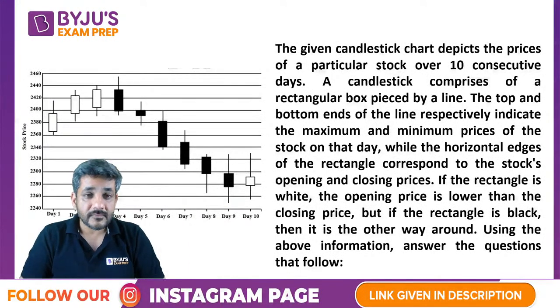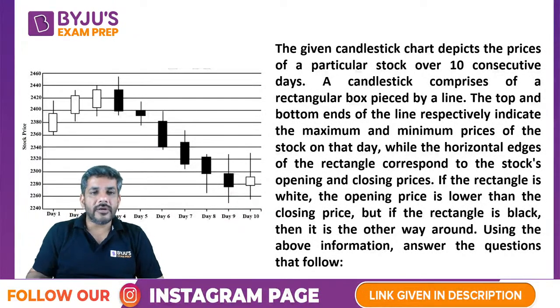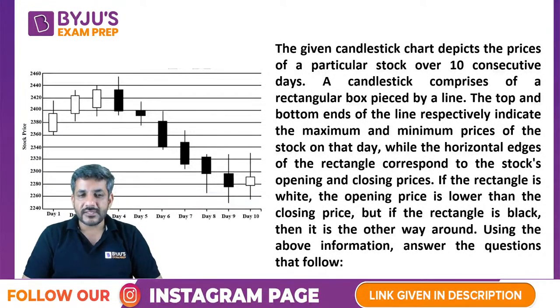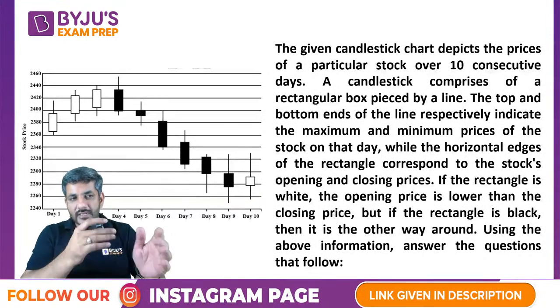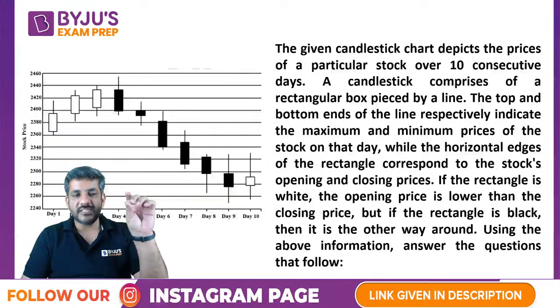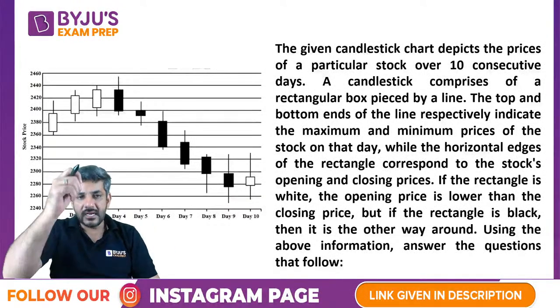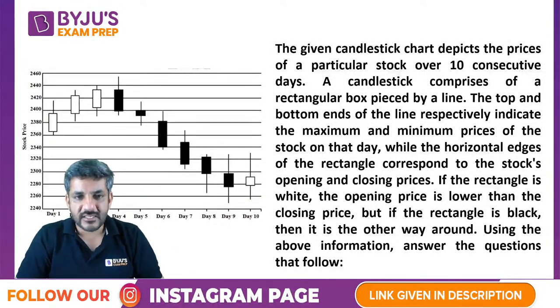Okay. So it depicts the prices of a particular stock over 10 consecutive days. As you can see, a candlestick comprises a rectangular box pierced by a line. On all the 10 days, we see a box. Sometimes it's a black box, sometimes it's a white box, and there is a single line passing through it.